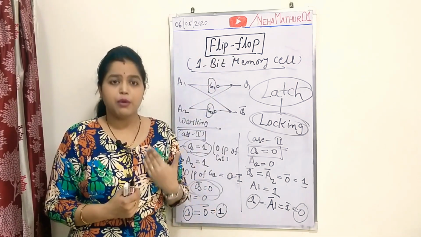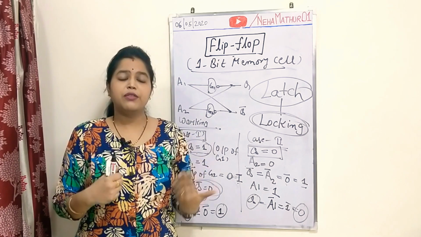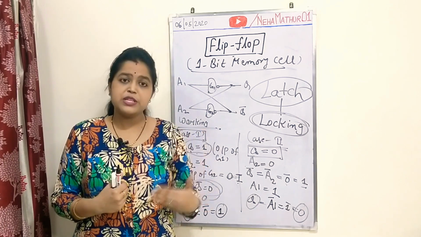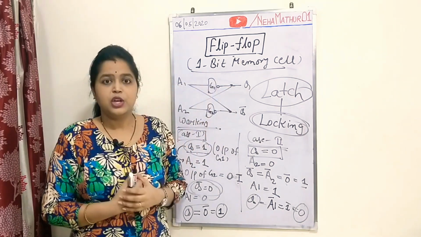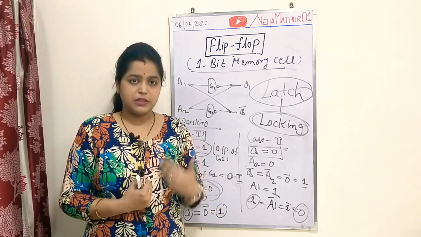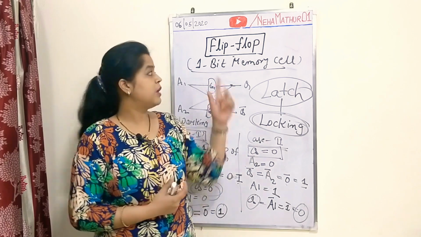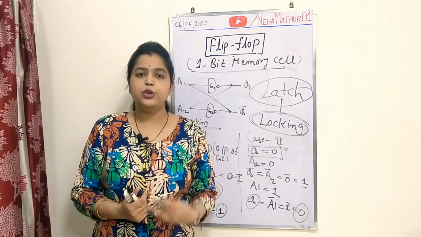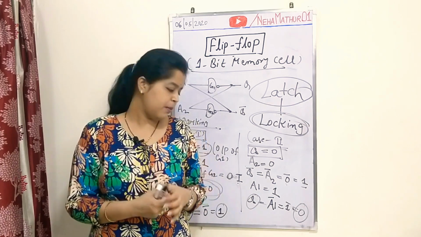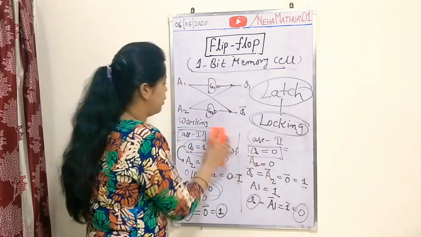There are several types of flip-flops in which a modified circuit is introduced, which will overcome the issue coming from this small circuit. So on the basis of this, the flip-flop, or 1-bit memory cell, or latch, is categorized into 4 categories. The first flip-flop is the SR flip-flop.